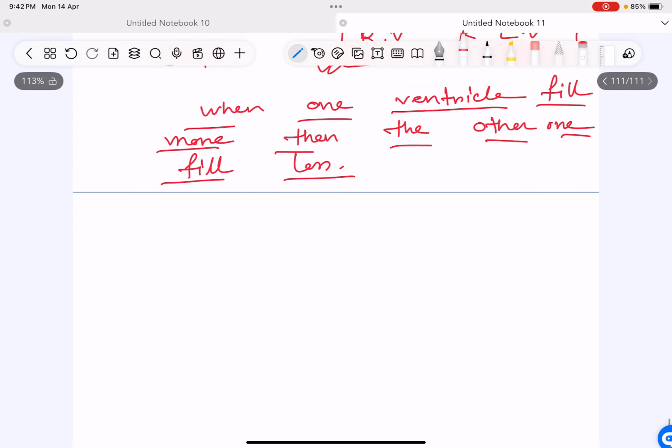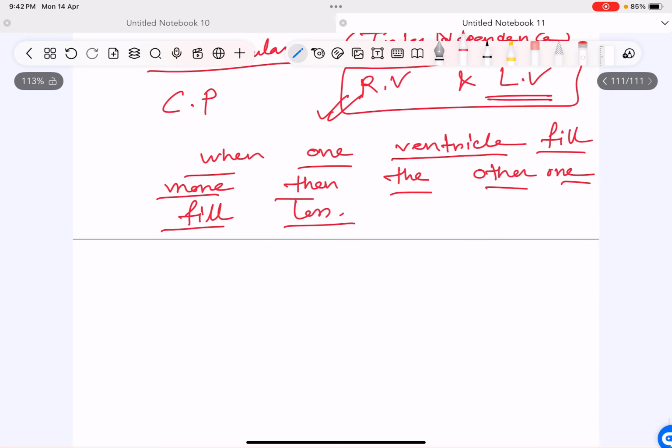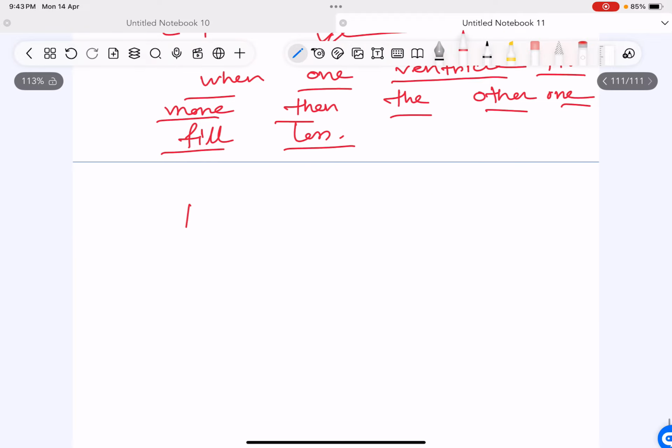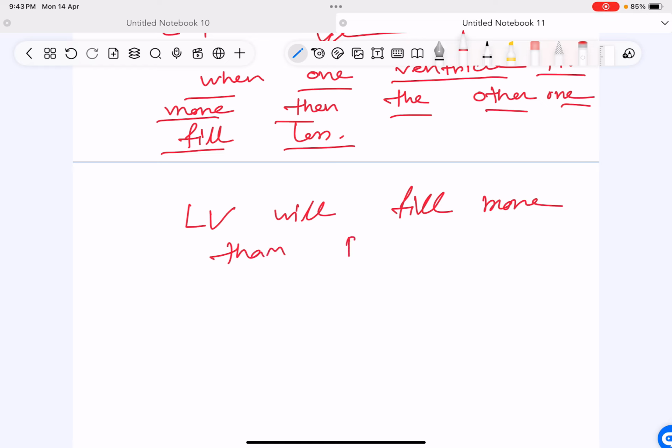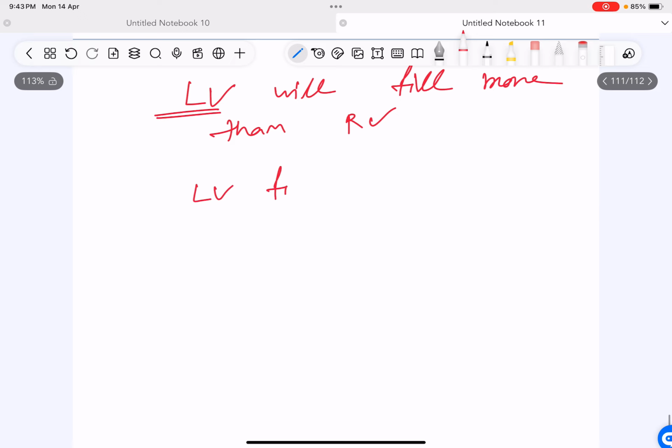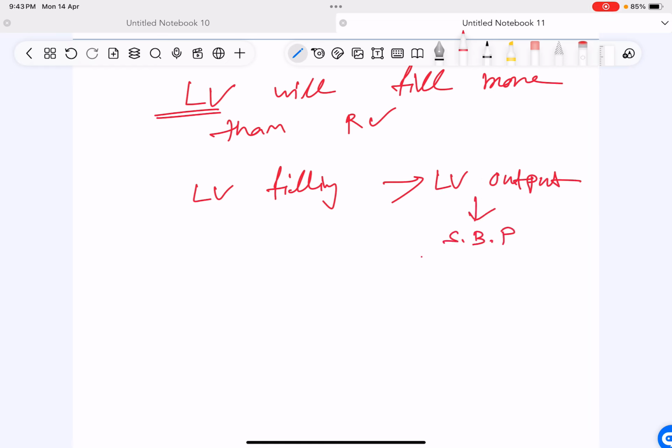So I was telling you that there is a ventricular interdependency. Okay, one ventricle will fill more than the other one. So in this condition of constrictive pericarditis, left ventricle will fill more than RV. As a result, LV output will not decrease. As a result, systolic blood pressure will not decrease. So LV is filling more than RV. So if LV is filling, then the LV output is also maintained. So systolic blood pressure is also maintained.